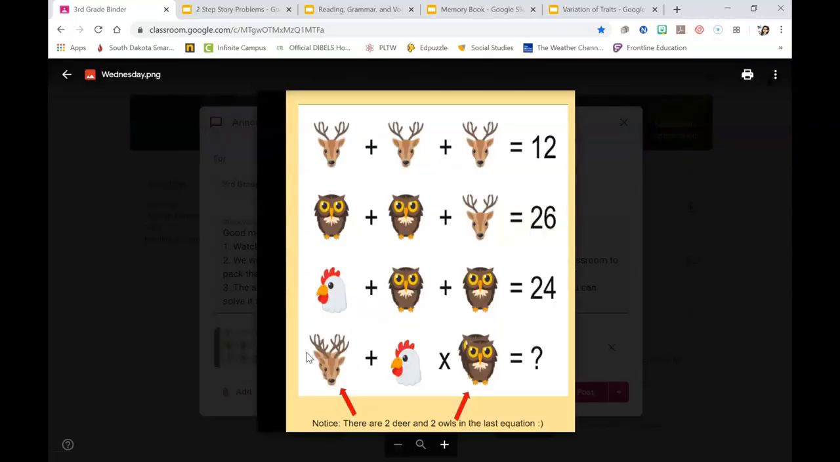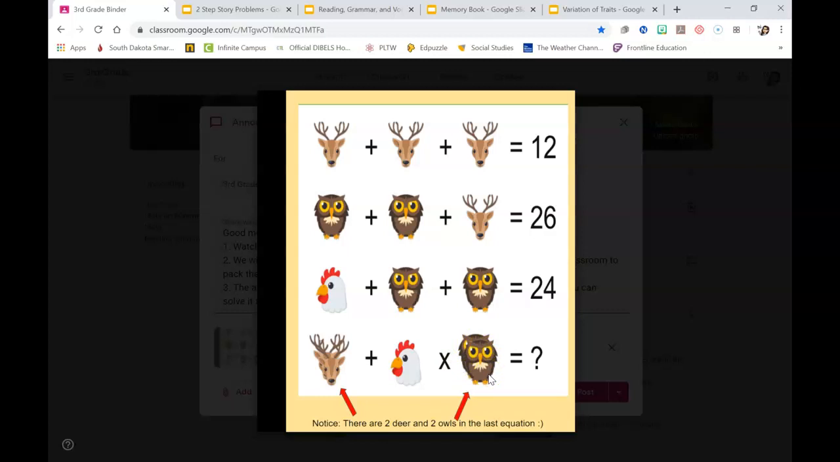Last announcement for today is the picture for math. It's kind of a tricky one today. Okay? So see if you can figure out what these symbols all equal from the answers over here. Then 2 things I want to point out. Notice there's 2 deer down here and there's 2 owls down here. So you're going to want to double what that picture means.